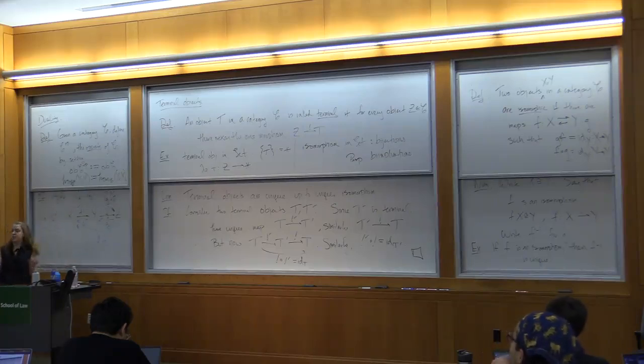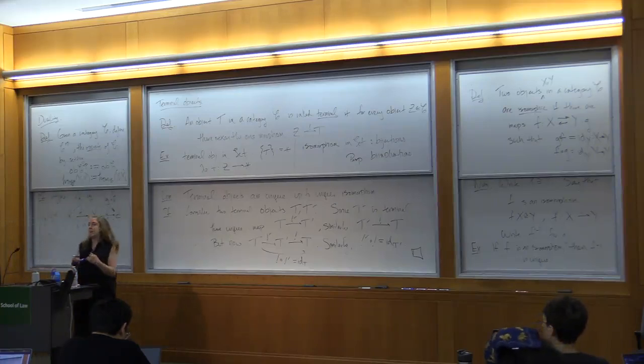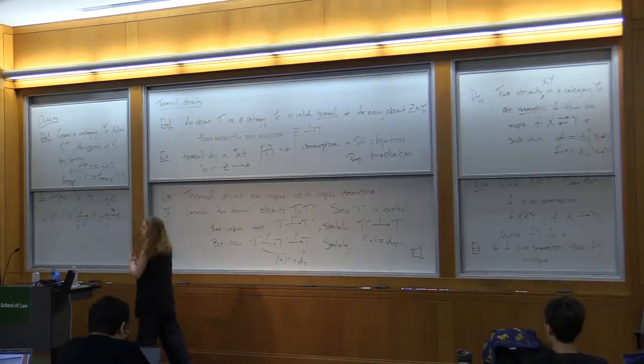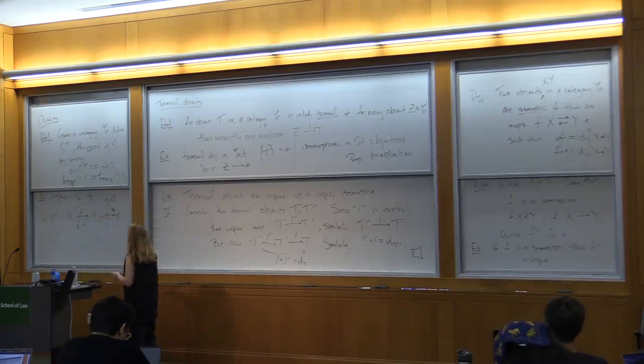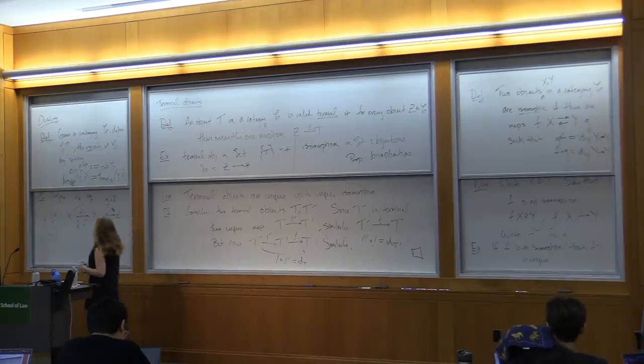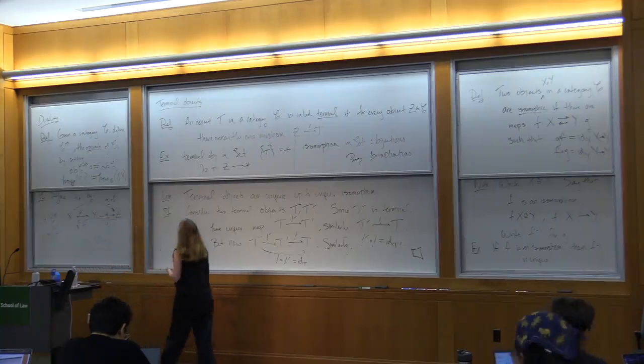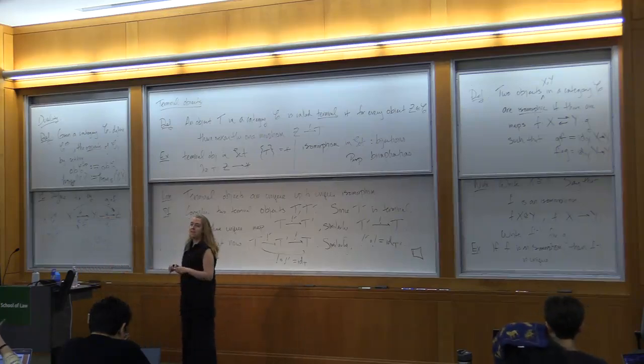Okay, and then we need to check a few more things. We need to check left and right neutrality of the identity, that when we compose on the left or the right with the identity, nothing happens. And we need to check associativity. Hopefully it seems reasonable that that follows automatically from the same facts in C. The left unitality will follow from the right unitality, and the right unitality will follow from the left unitality in C. And associativity is itself reversed, so that follows from associativity in C.